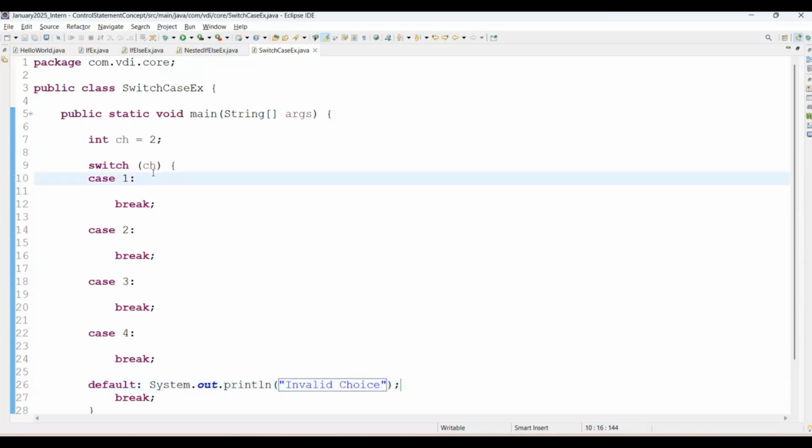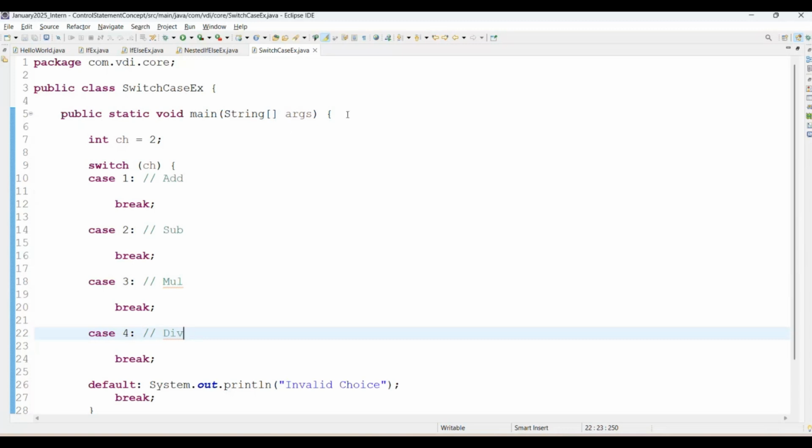Then case 1, we are just going to say this will be addition. Case 2, this will be our subtraction. Then case 3, this will be our multiplication. Case number 4, we are saying this will be our division. Then for addition, subtraction, multiplication, division, we need some input there, right?